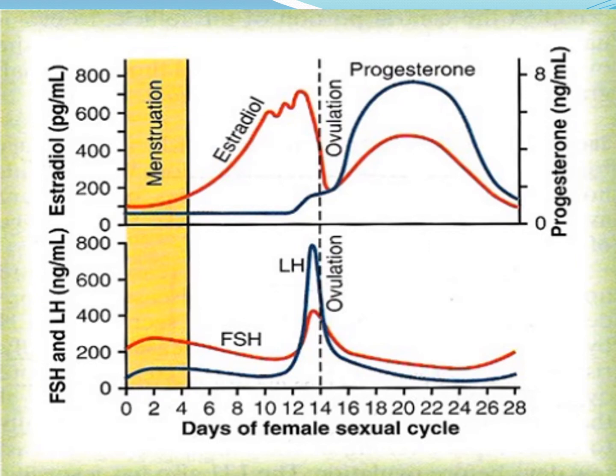This is a repetition of the graph which I have told you, that is very much important to remember: estradiol in the first half of the cycle is present in a large amount, and after that it is the progesterone which takes its place after ovulation has taken place. The progesterone along with the estrogen in the later half of the cycle will cause the negative feedback effect on the release of LH and FSH, and estradiol just before the ovulation will have a positive feedback effect on the release of LH and FSH.